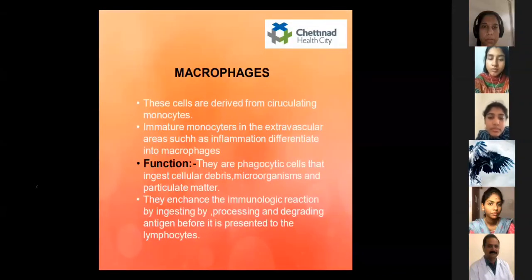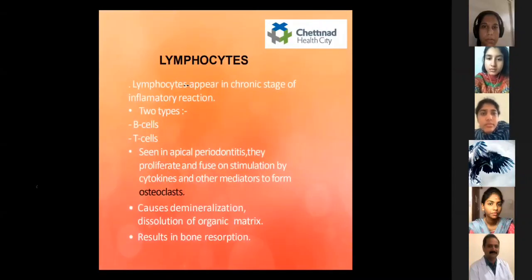These are cells derived from the circulating monocytes, and immature monocytes in the extravascular area such as inflammation differentiate into macrophages. Their main function is as phagocytic cells that ingest cellular debris, microorganisms, and particulate matter. They enhance the immunologic reaction by ingesting, processing, and degrading antigen before it is presented to the lymphocytes. So the next is lymphocytes. Lymphocytes appear in the chronic stage of the inflammatory reaction. They are of two types, B cell lymphocytes and T cell lymphocytes.